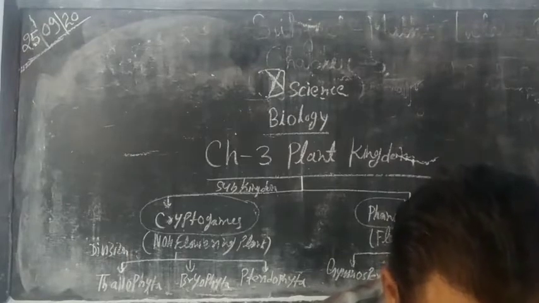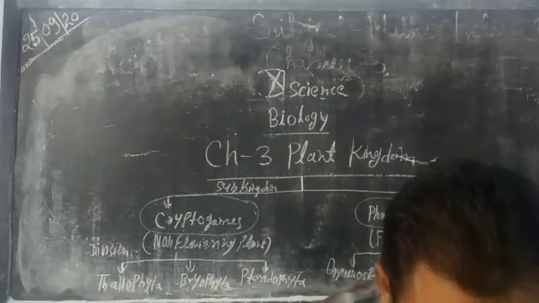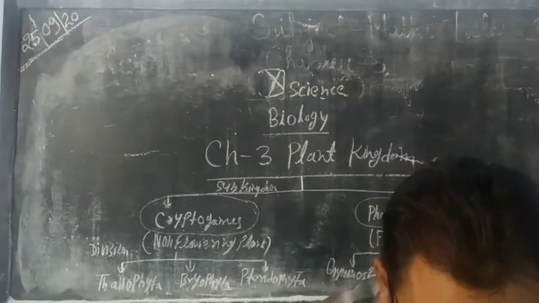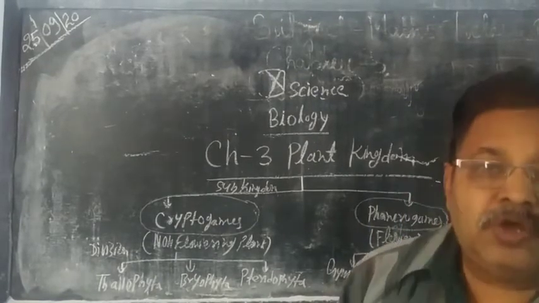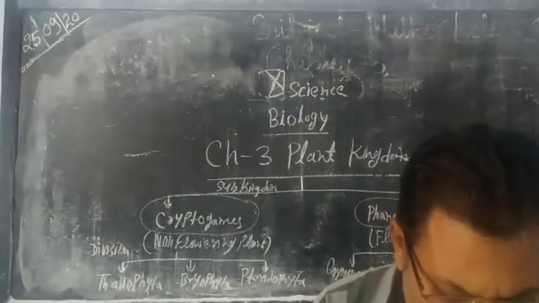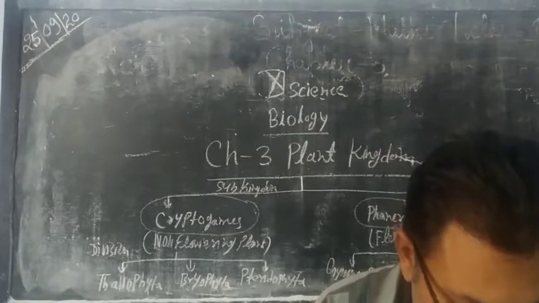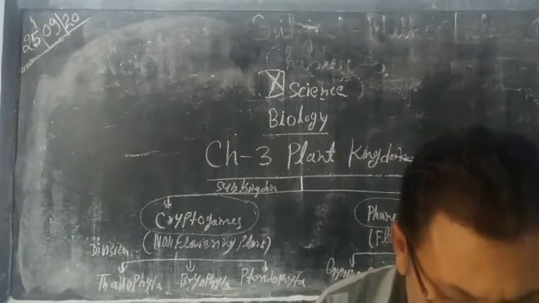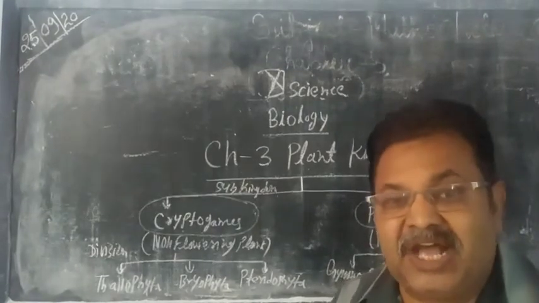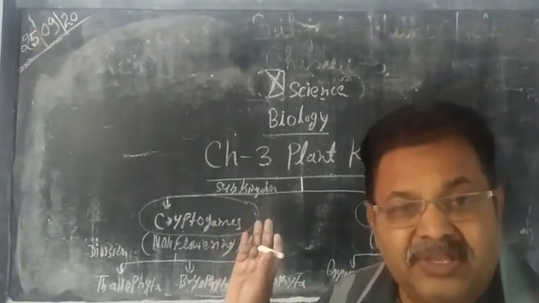The term algae has been derived from the Latin word alga, which means seaweeds. So seaweeds are known as algae. About 18,000 genera and 29,000 species are there in algae.